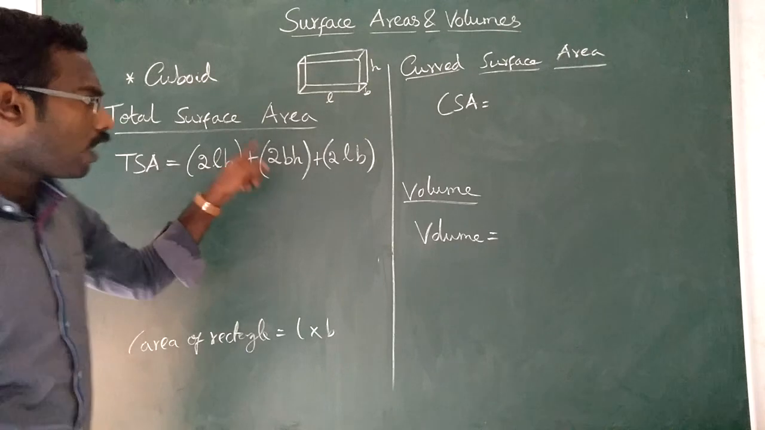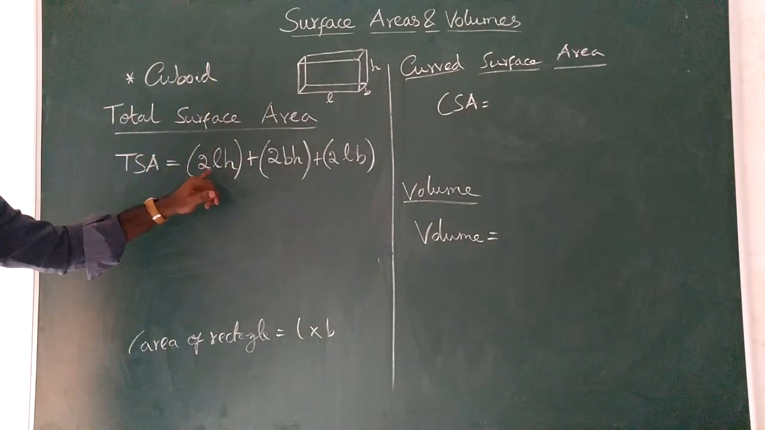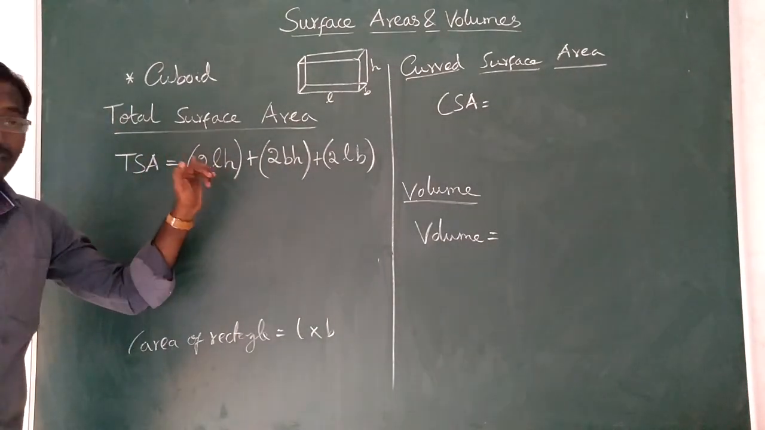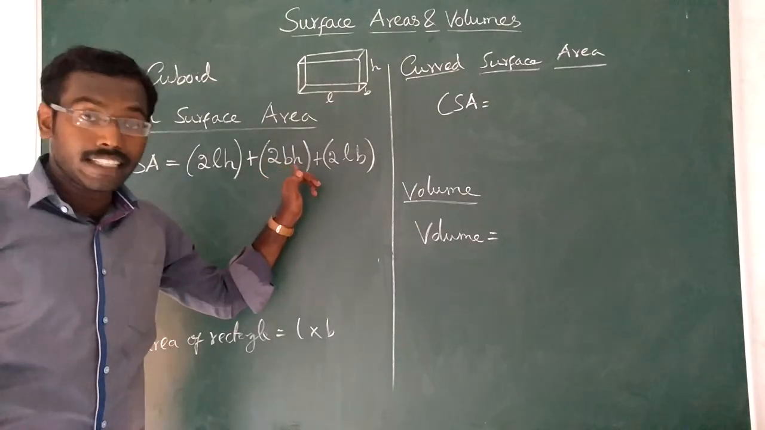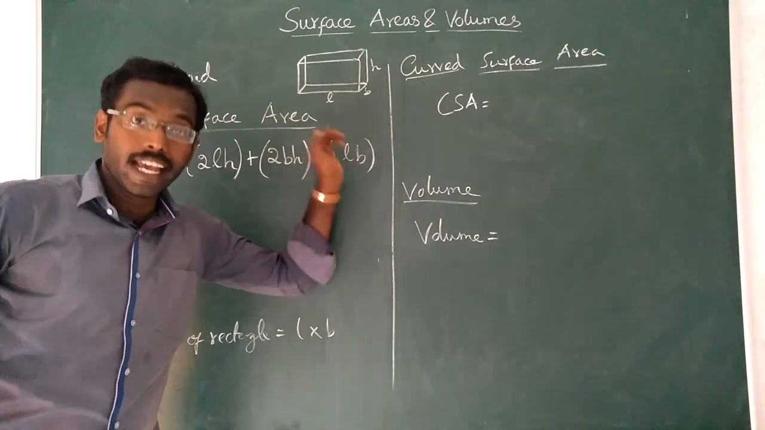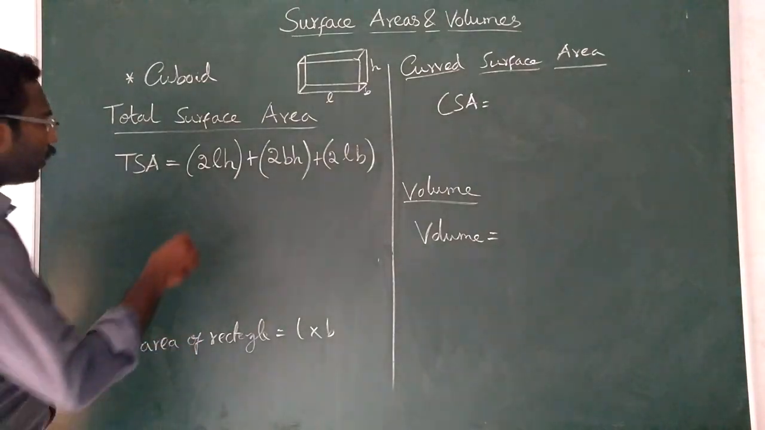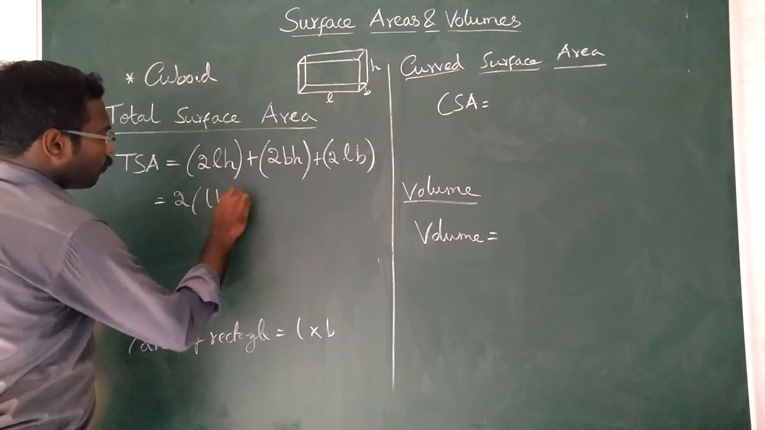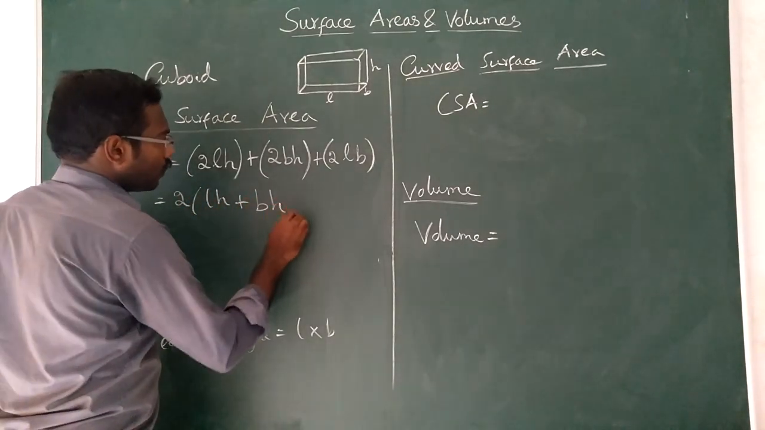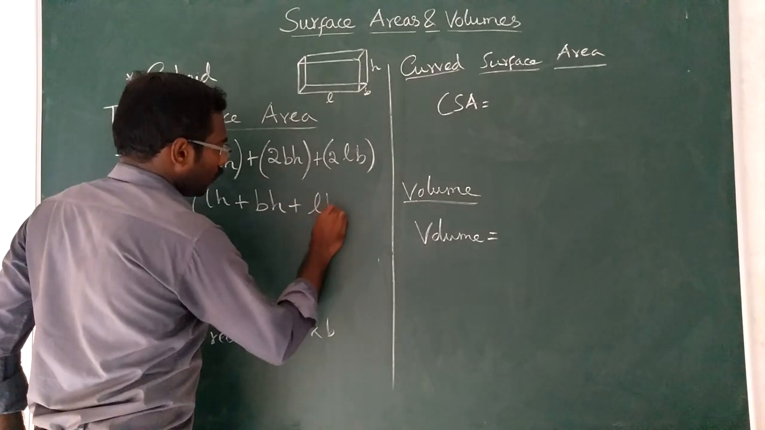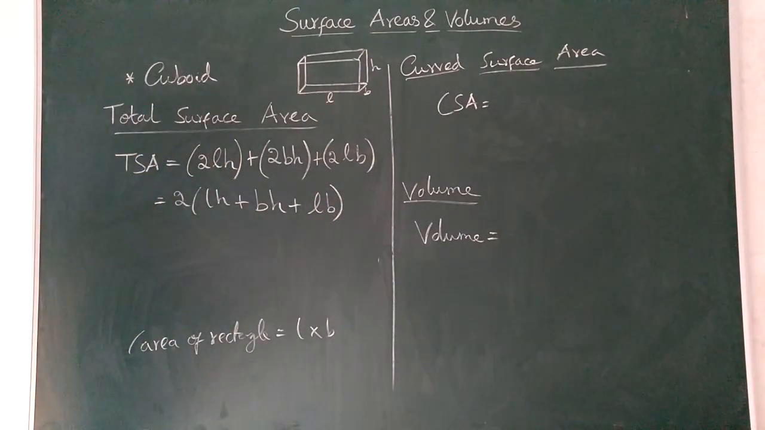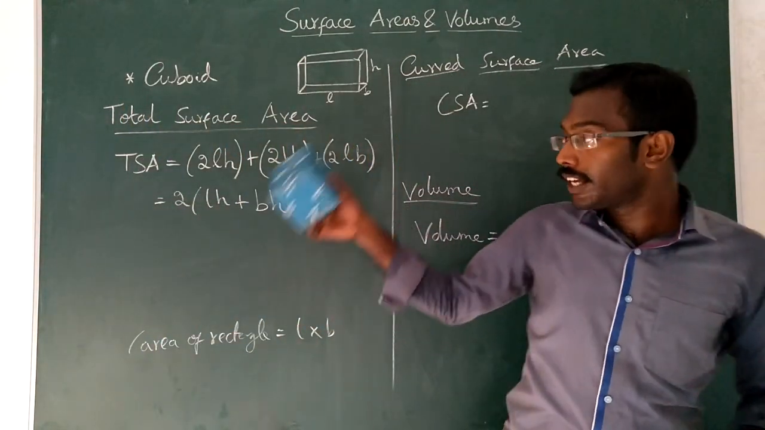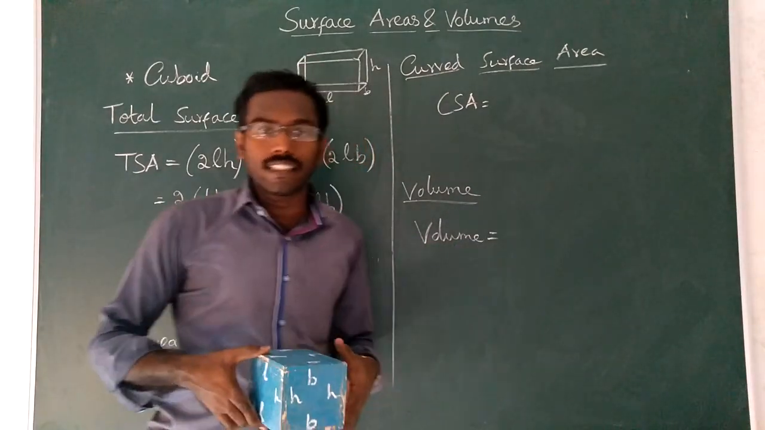So here 2 is common everywhere because there are two rectangles with area LH, two rectangles with area BH and two rectangles with area LB. So you can take the 2 as common: 2 into LH plus BH plus LB. That's all. This is the total surface area of a cuboid.